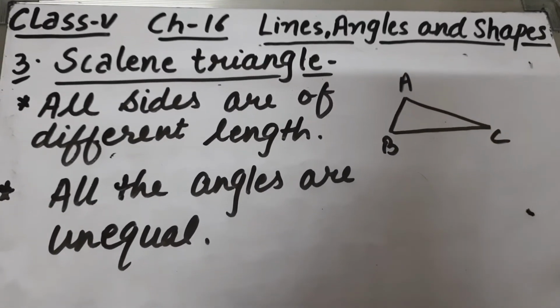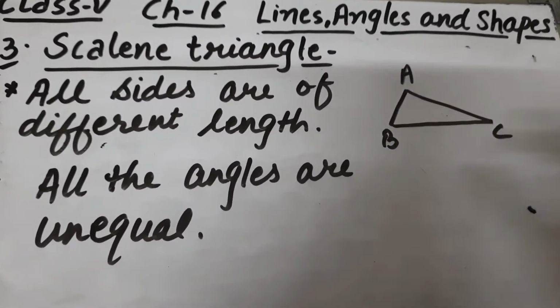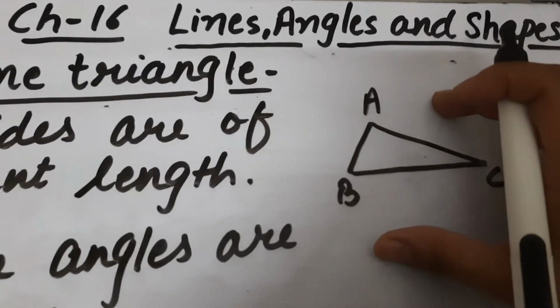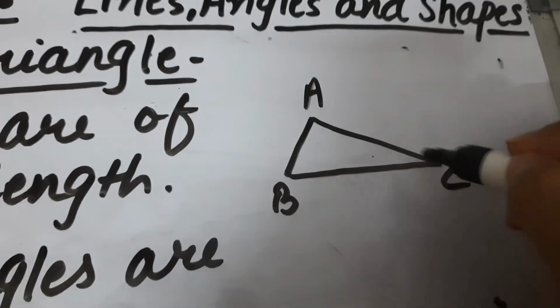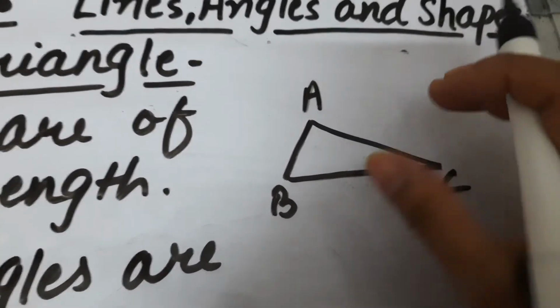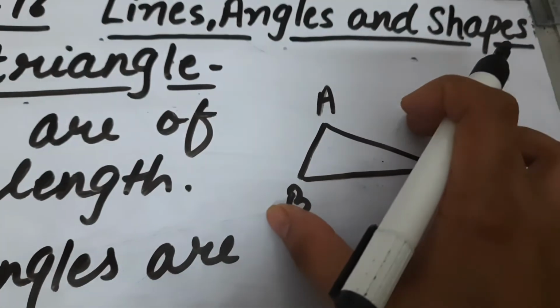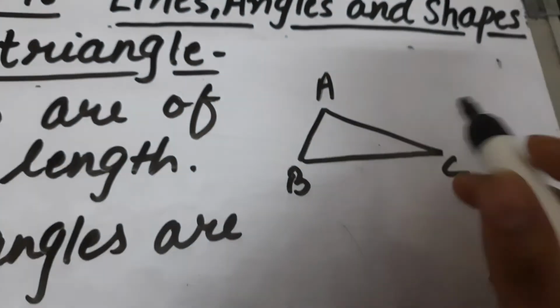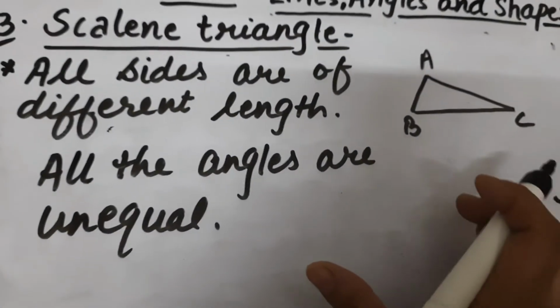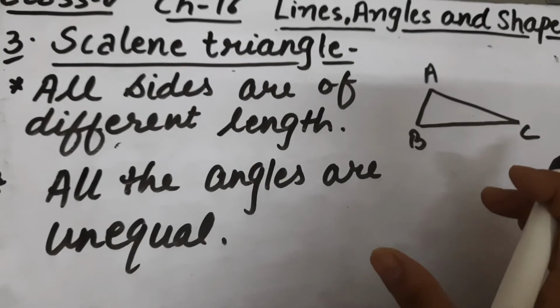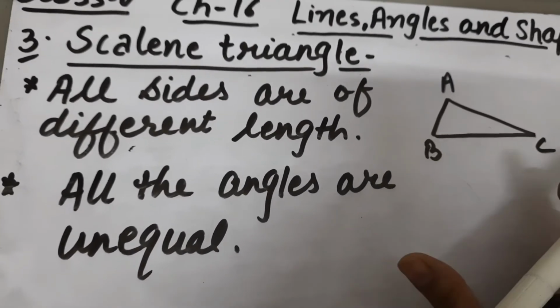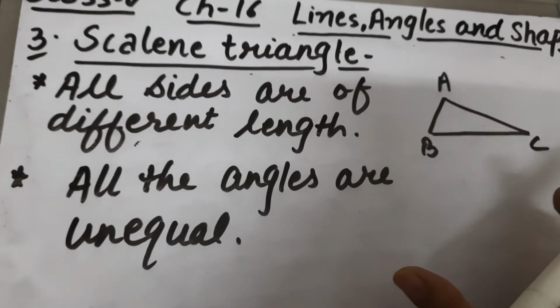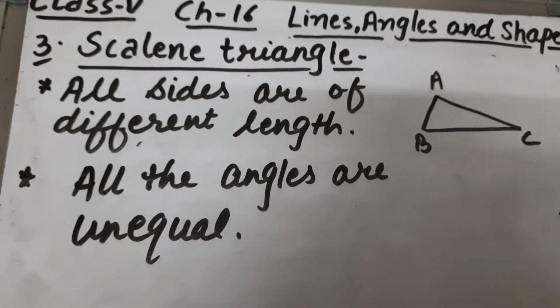Third is scalene triangle. What is a scalene triangle? In scalene triangle, all the sides are of different length. The length of every side in scalene triangle is different. Means all sides are unequal and all the angles are also unequal. No side is of the same length, all sides have different lengths and all angles are also different in measure. So this is a scalene triangle.